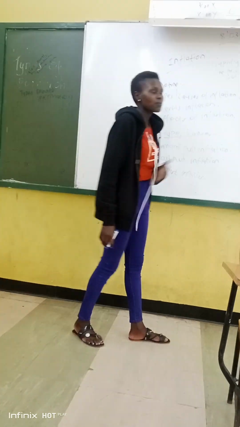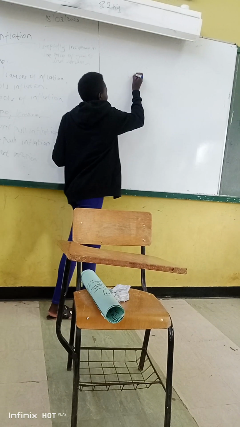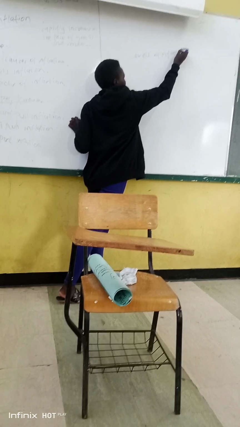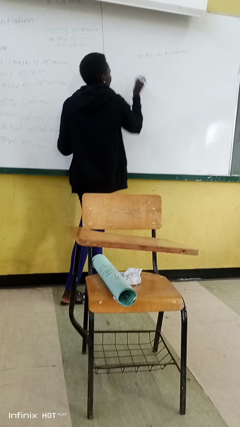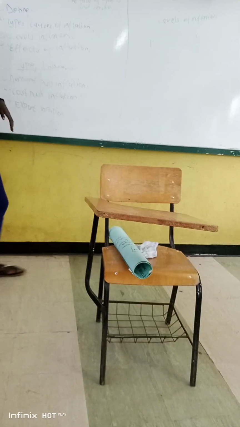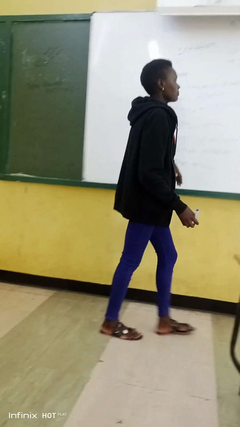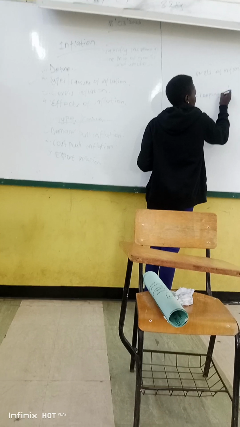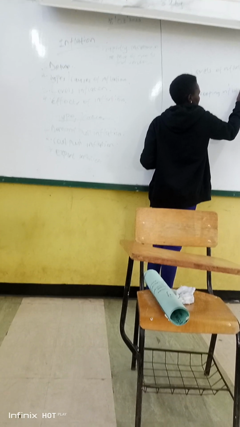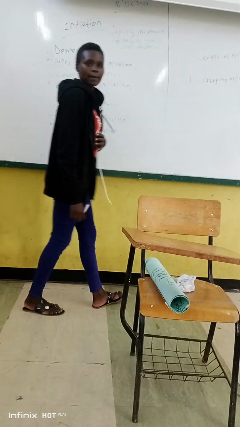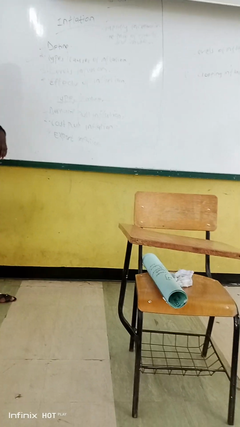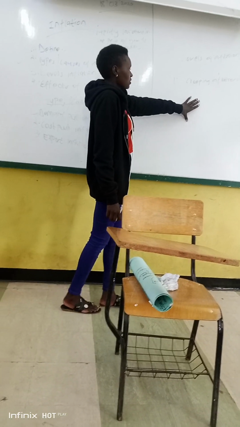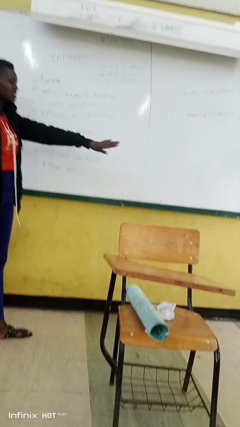Now we are at the levels of inflation. Who can tell me one of the levels of inflation? Yes? Creeping inflation. What do you understand by the word creeping inflation? Prices increase slowly and gradually, usually less than 3%. That is good. Creeping inflation is where the prices of goods and services increase by 2 to 3%.